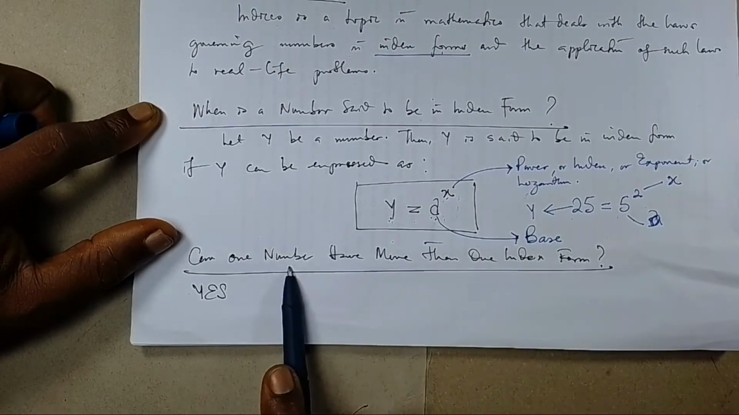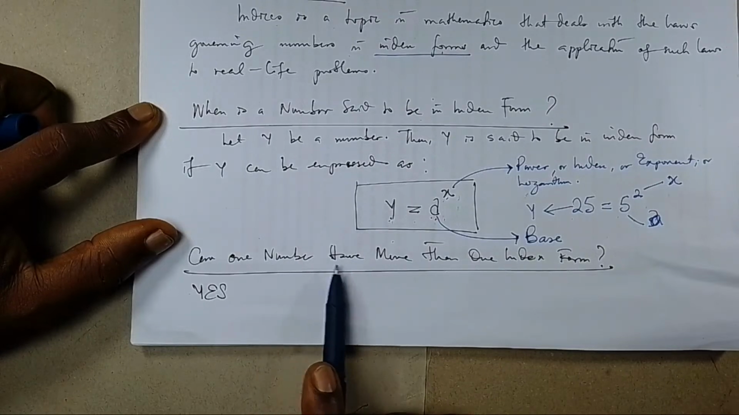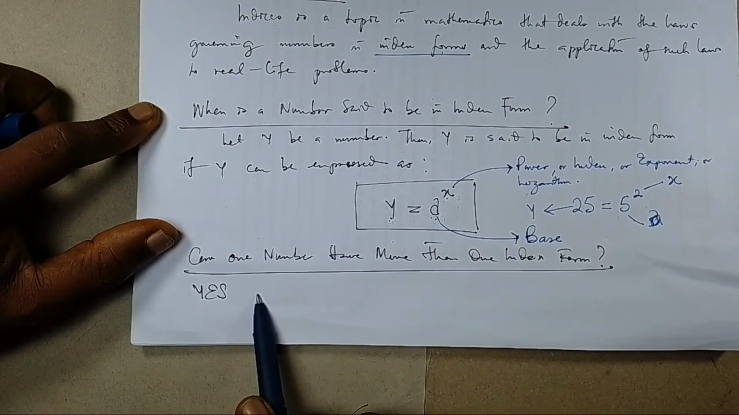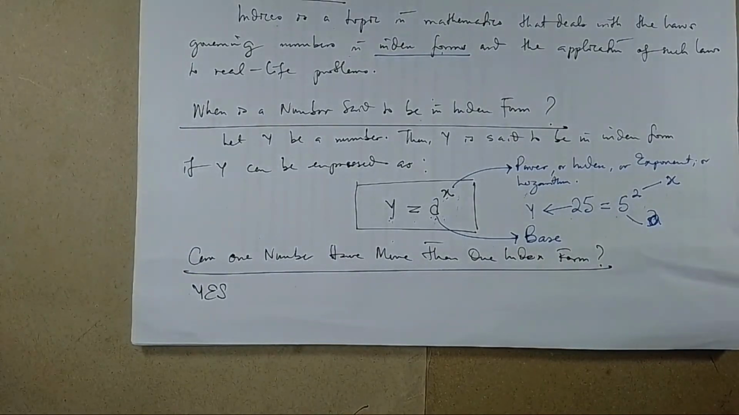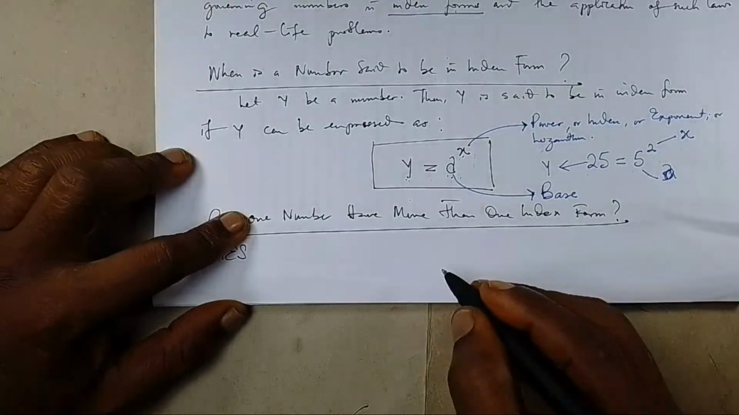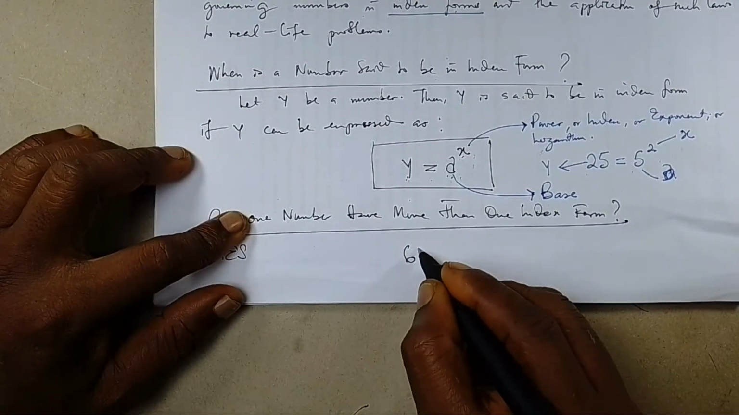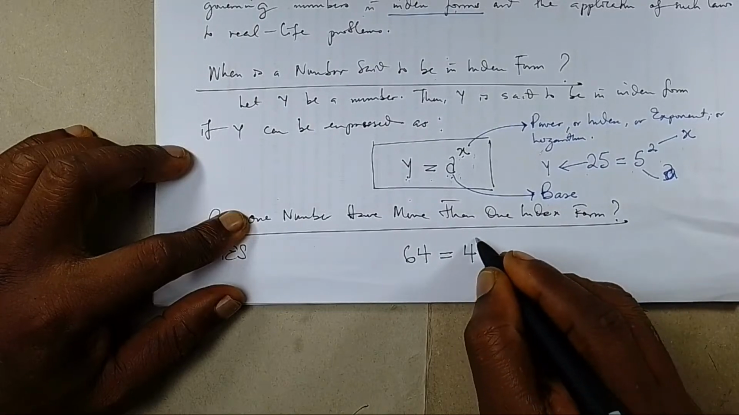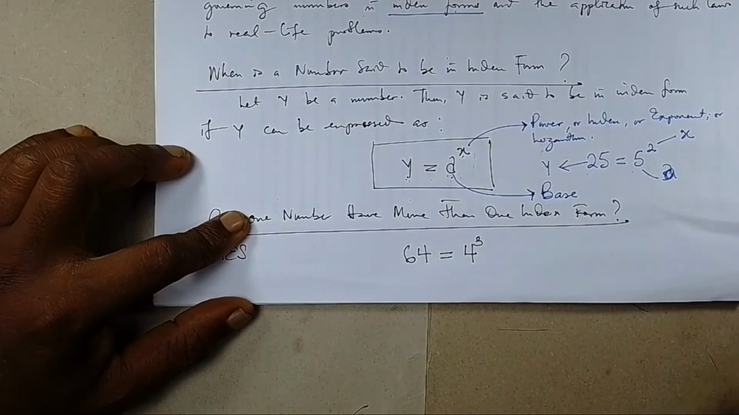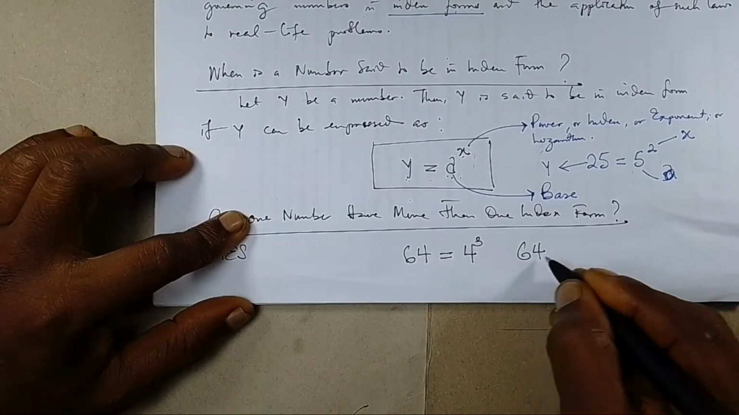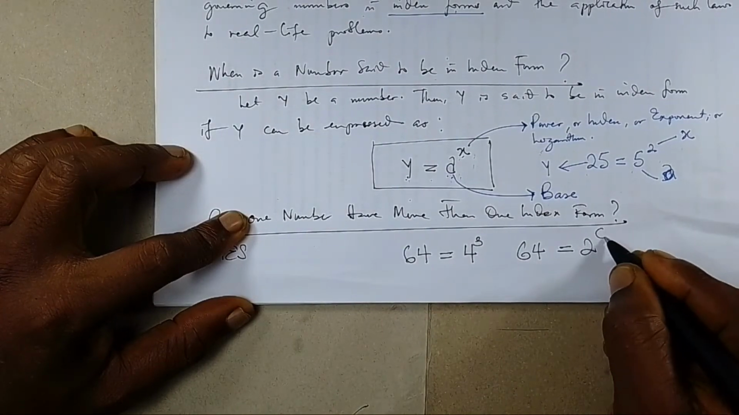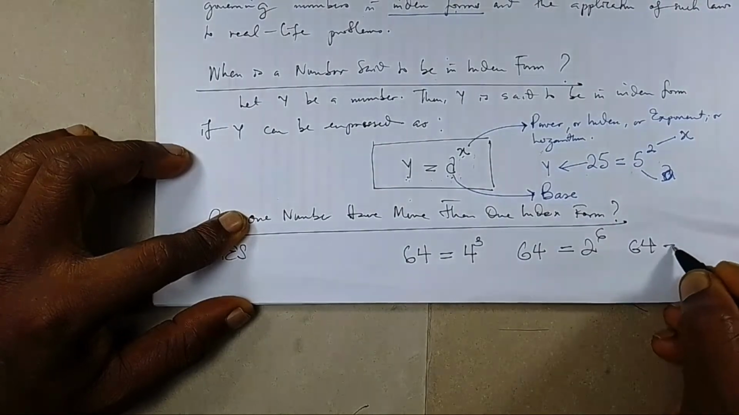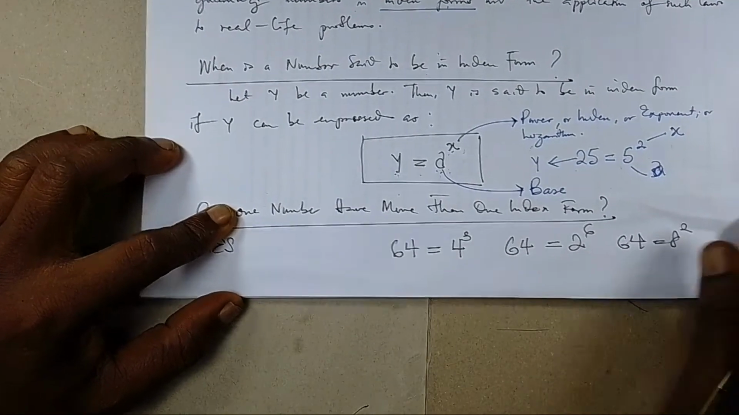Now, I am asking a question. Can one number have more than one index form? The answer is yes. And why is that so? Let's see. Look at it carefully. A number like 64 can be written as 4 raised to power 3. And the same number 64 can be written as 2 raised to power 6. The same number 64 can be written as 8 raised to the power of 2.